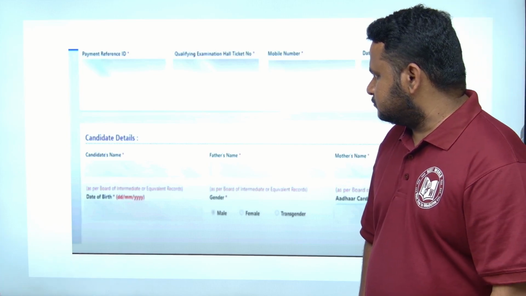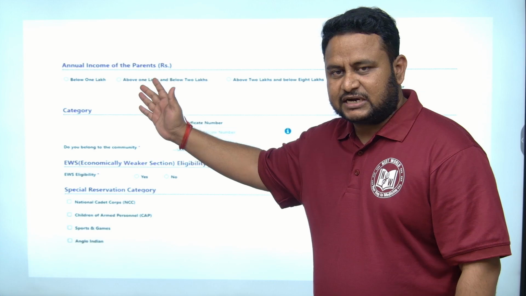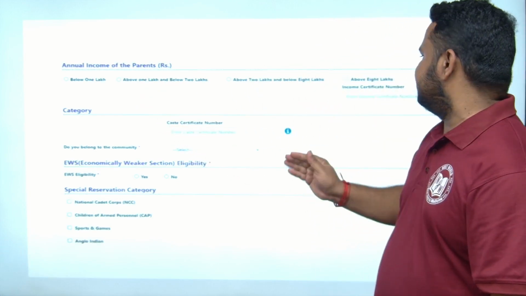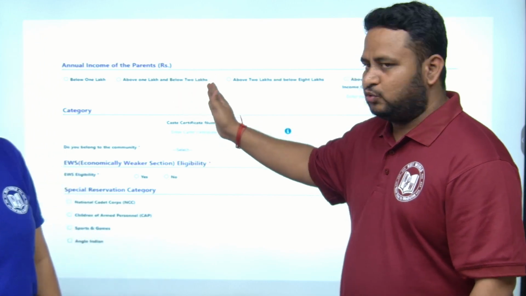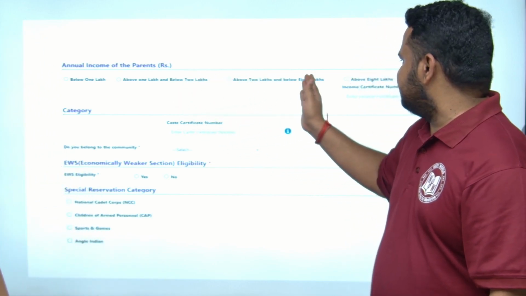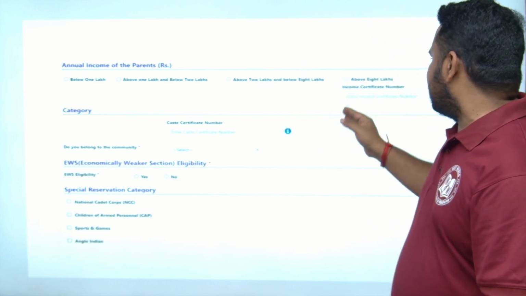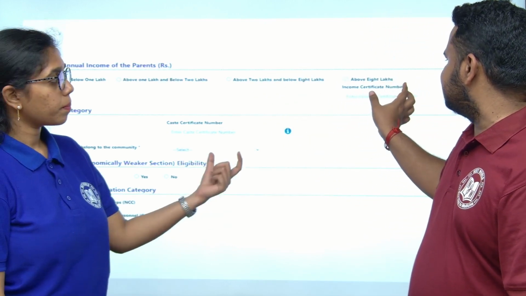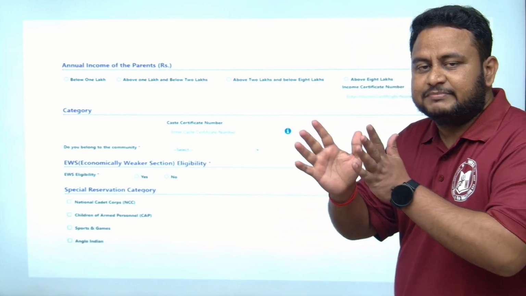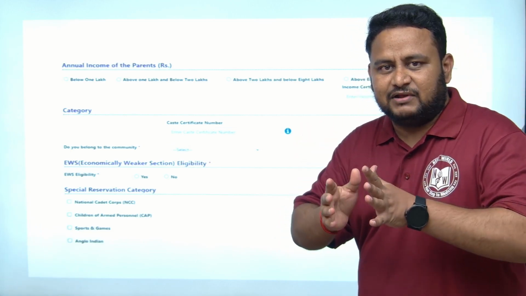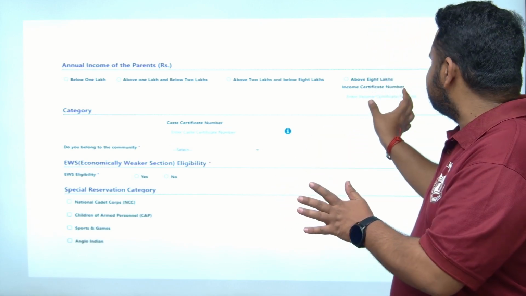Next, friends, when it comes to annual income of the parents, you consult the parents as per the income certificate. Please fill it: below 1 lakh, between 1 and 2 lakhs, above 2 lakhs and below 8 lakhs, please ask your parents and then fill it. And here it is above 8 lakhs. Based on that they will ask for the income certificate number. That means you should have an income certificate. That income certificate will have an income certificate number and also a date mentioned in it. So that income certificate number you have to provide.